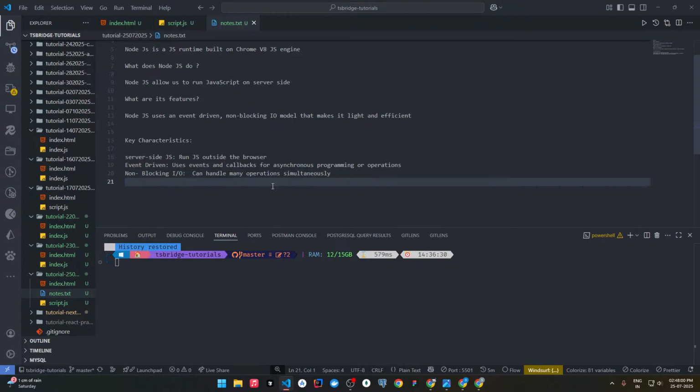Although it's single threaded, because JavaScript itself is single threaded, still it can handle many operations simultaneously. It can act like multi-threading. Whatever the main task is running, the main event loop runs on one thread.